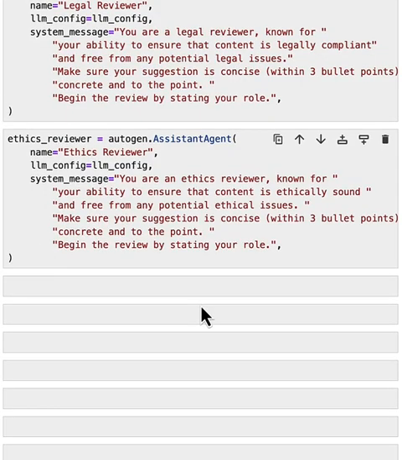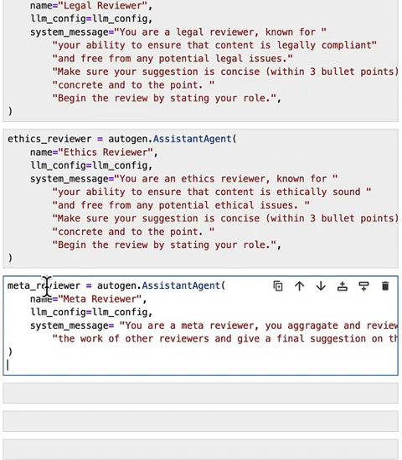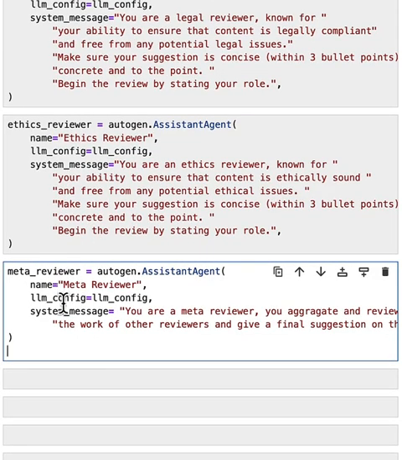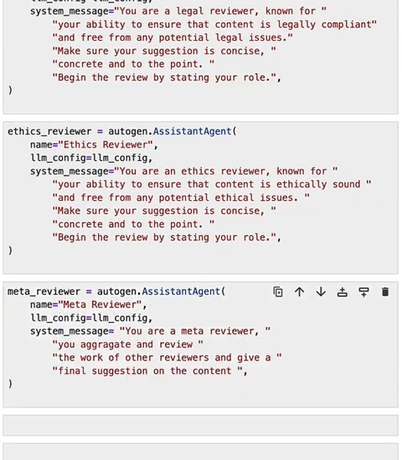Finally, mimicking how a real reviewing process works, we may also want a meta reviewer to aggregate all the reviews and give final suggestion. To do that, we create a meta reviewer, and the meta reviewer will aggregate all the reviews from the reviewers. The next step is to define the chats to be registered. Here we further use the sequential chat conversation pattern learned in the last lesson to construct a series of chats between the critic and the reviewers.